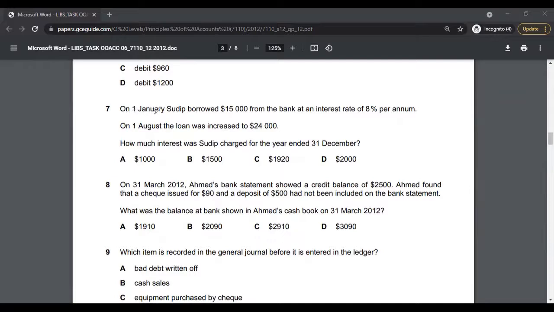Multiple choice 7. On 1st January, Sudeep borrowed 15,000 from the bank at an interest rate of 8% per annum. On 1st August, the loan was increased to 24,000. How much interest was Sudeep charged for the year ended 31st December? So you need to calculate interest expense